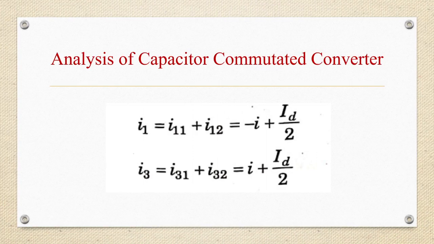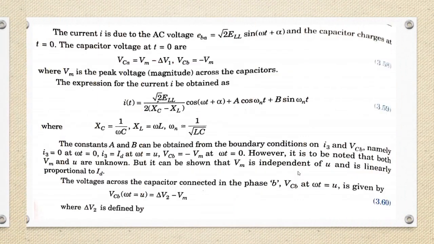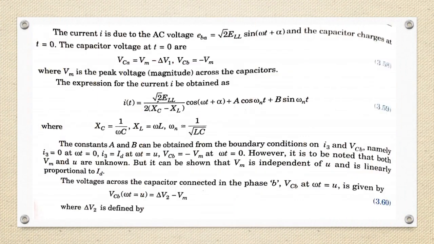So expressions for valve currents are I1 equal to I11 plus I12, that is minus I plus ID by 2, and I3 equal to I31 plus I32, that is I plus ID by 2. Current I is due to the AC voltage EBA, that is equal to root 2 ELL sin(omega t plus alpha), and the capacitor charges at t equal to 0. Capacitor voltage at t equal to 0 is VCA equal to Vm minus delta V1, and VCB is equal to minus Vm, where Vm is the peak voltage across the capacitors.